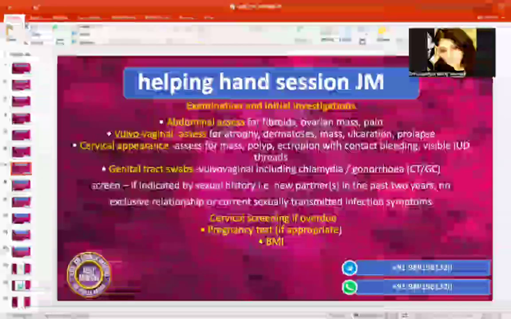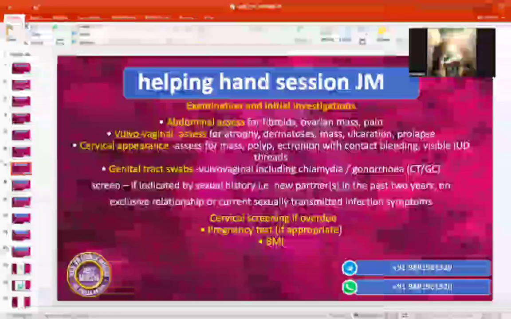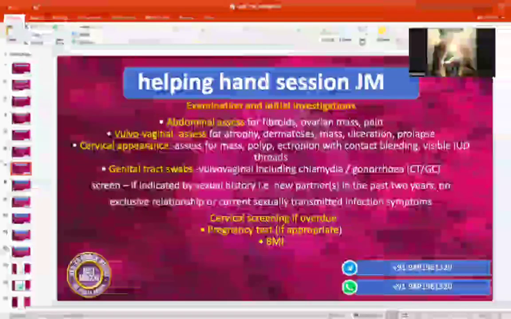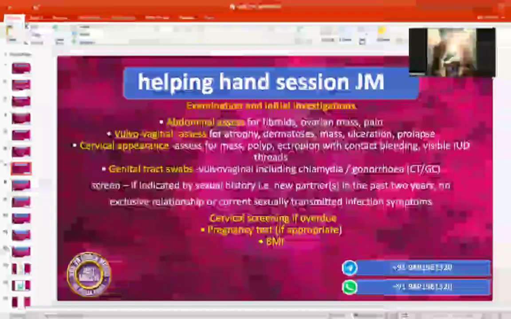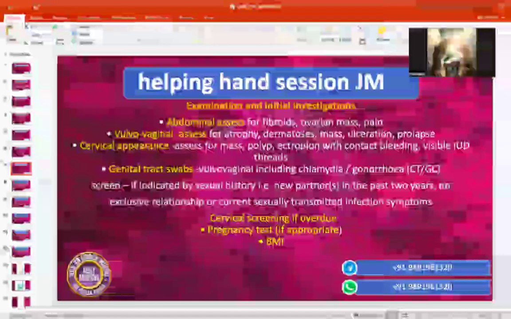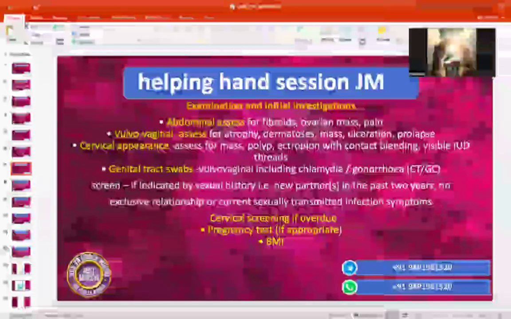Taskeen is there? Yes, ma'am. In SPT, we'll ask the patient if she has any tummy pain. No, you're talking to a patient. Okay. Do you feel some tummy pain or some swelling in the tummy? Examination. Okay, I'll be just examining you in the presence of chaperone with your consent. Is that okay for you? My nurse will check your heart rate, blood pressure, and I will be doing your tummy examination to look for any masses, any pain, and also examine you down below.